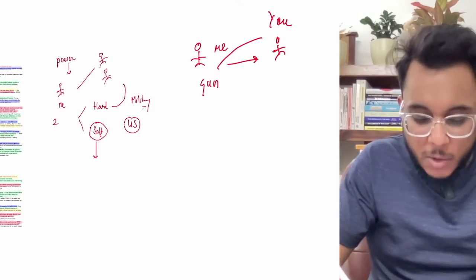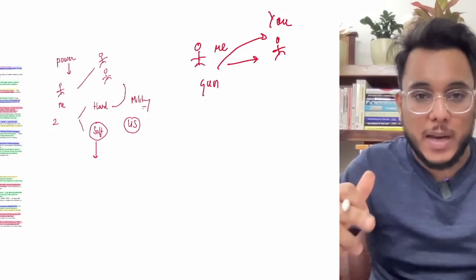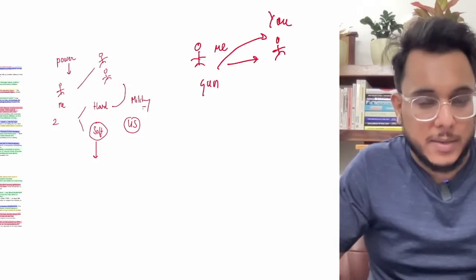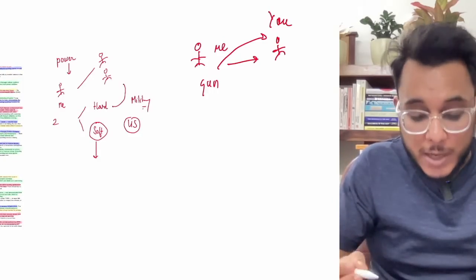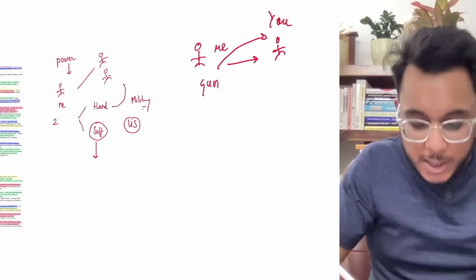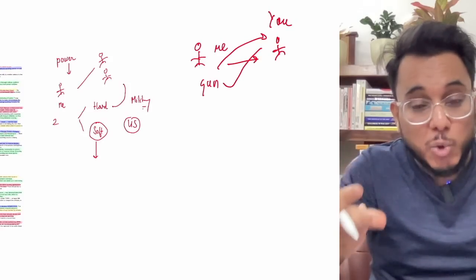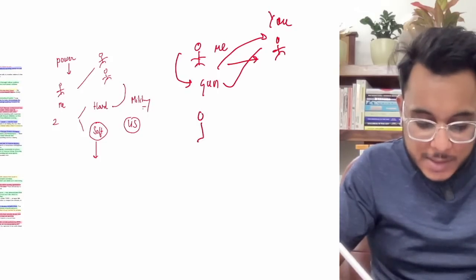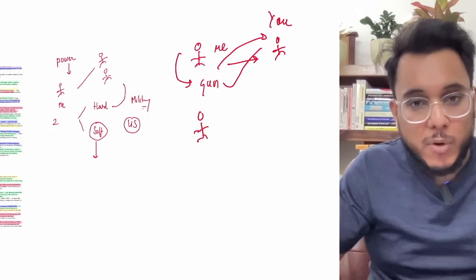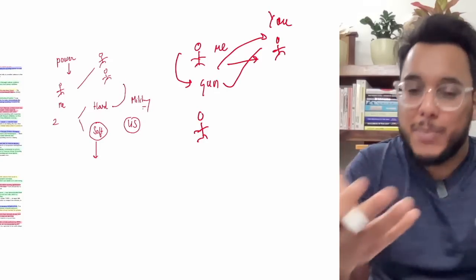I put this gun on your head and I ask you, okay, you do this XYZ work. Because obviously you fear for your life, you want to live, you will do whatever I want. So by using the gun, I have made you do something. It's my hard power.